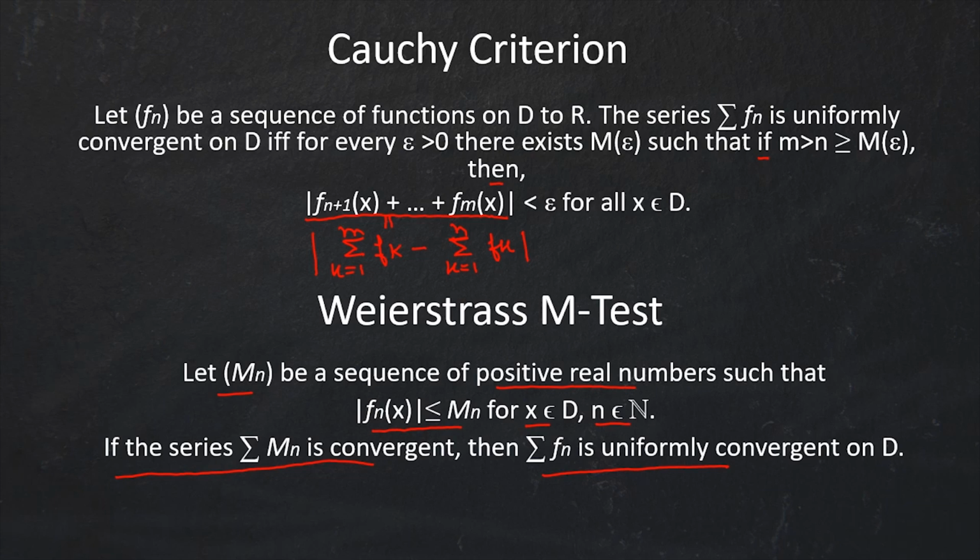You just need to find a sequence Mn such that modulus of fn(x) is less than or equal to Mn for each n and for all x in D. Then if sigma Mn is convergent, the series sigma fn is uniformly convergent. Okay, so let's prove this.